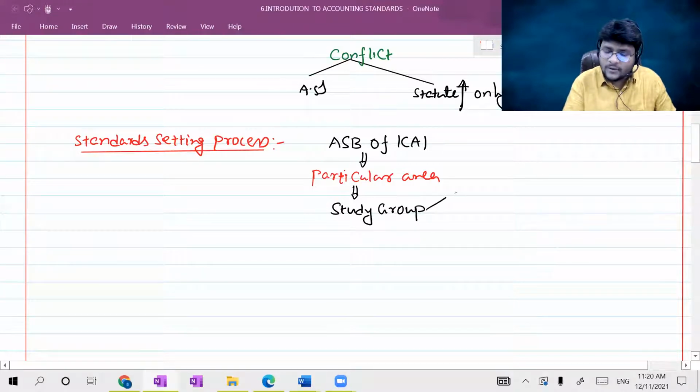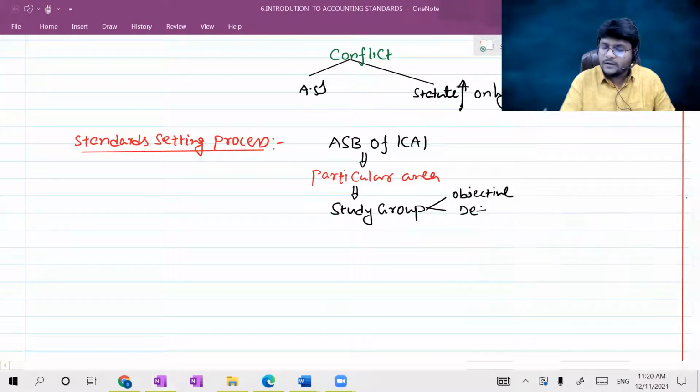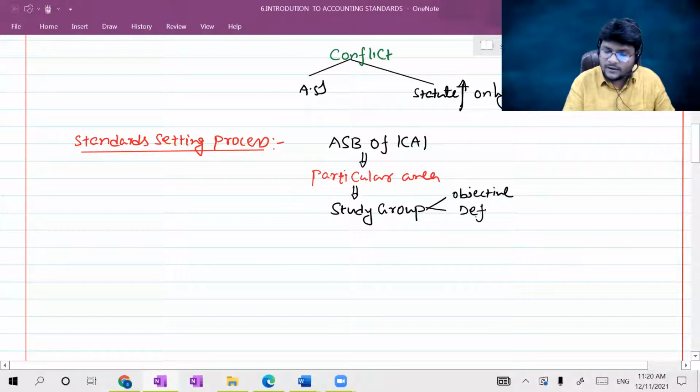After that, they will put down the objective, meaning why we are going to introduce that standard. Okay, sir, are there any definitions we have to give in that specific standard for the purpose of understanding? We have to give definitions.